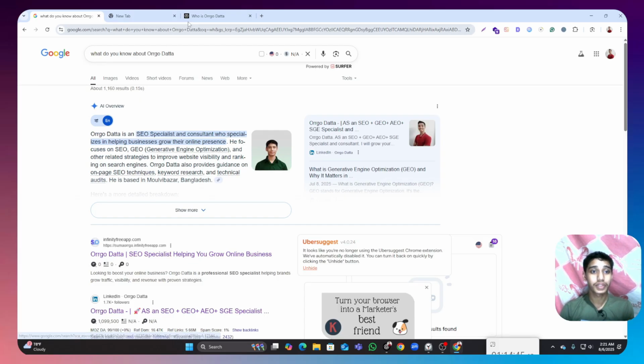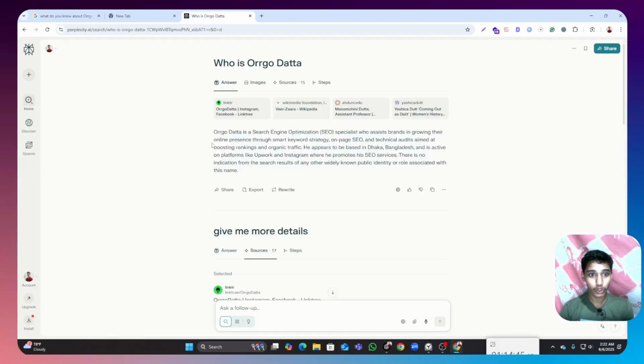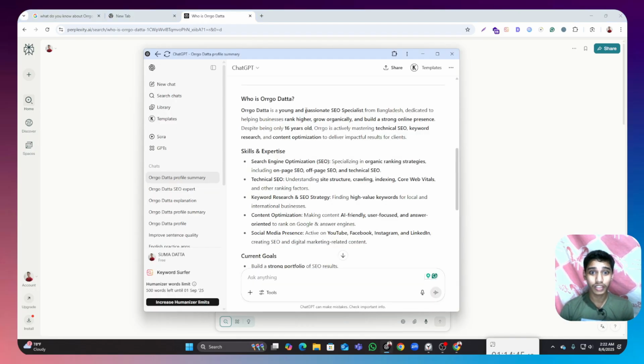In the same way, I'm searching on Perplexity, which is an AI tool. It gives the same answer: a search engine specialist, an SEO specialist who assists brands in growing their online presence, with on-page strategies, technical audits, and boosting rankings. In the same way, all the things are the same when I check the search for algorithm. They answer these questions more professionally.